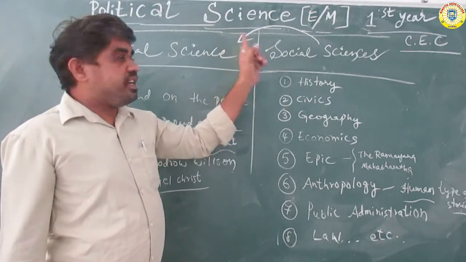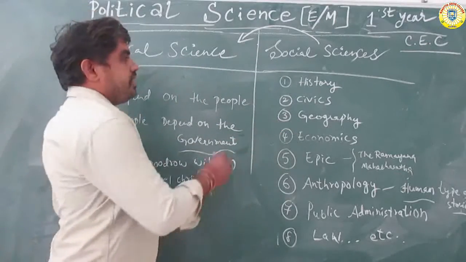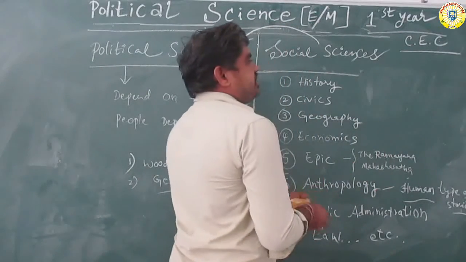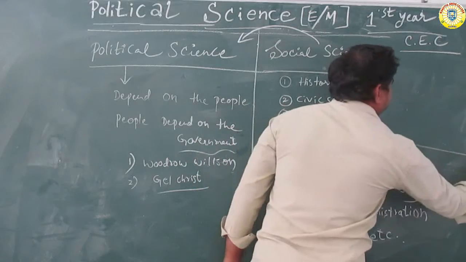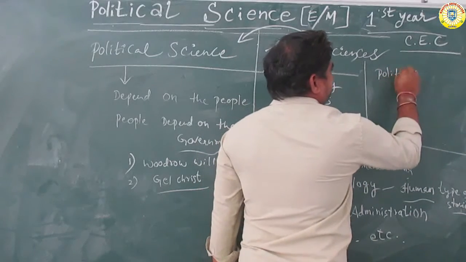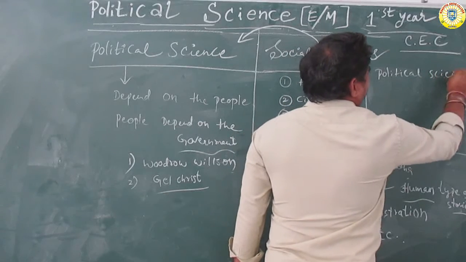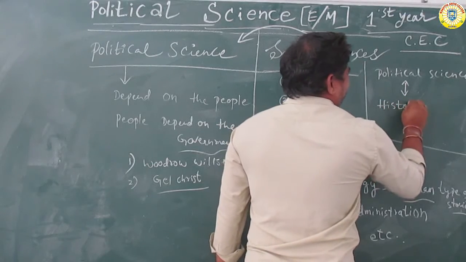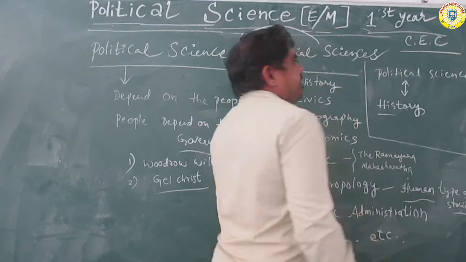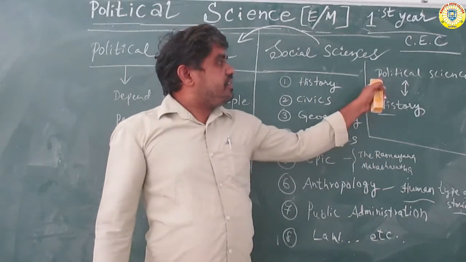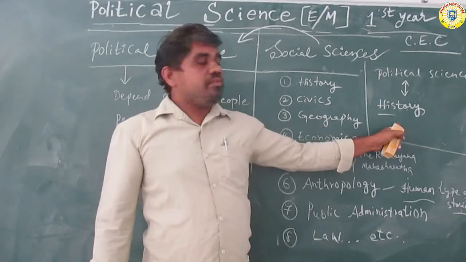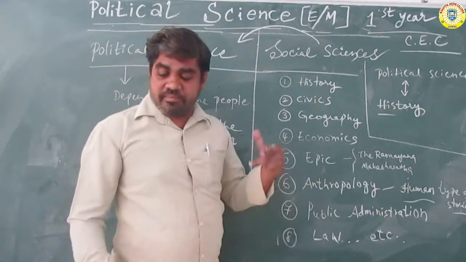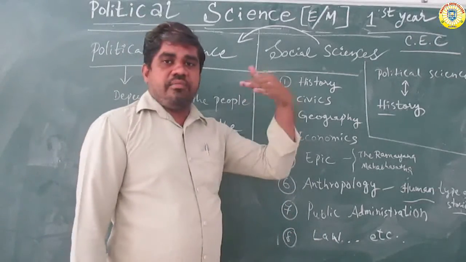Next, what is the main relation between political science and history? History concerns the past days, meaning some years back.